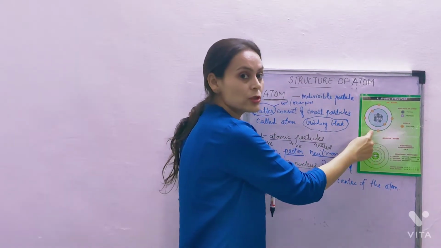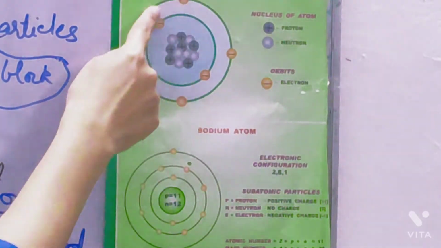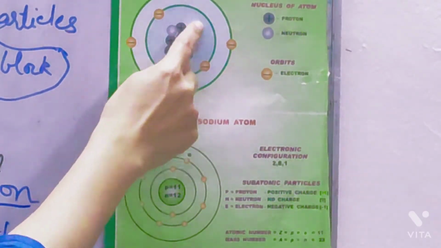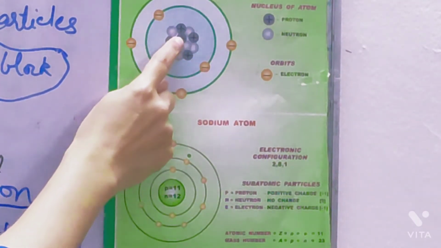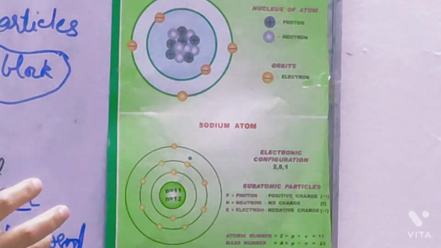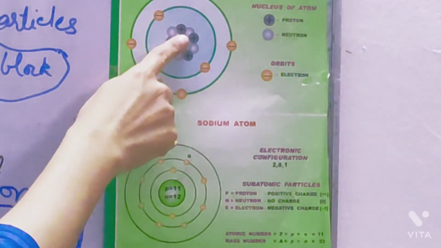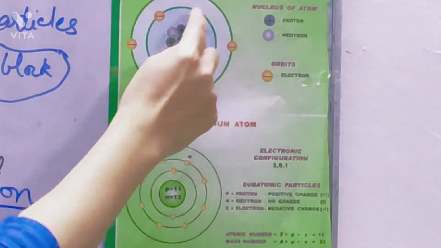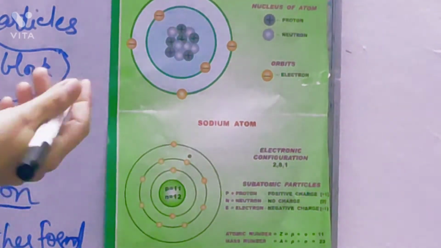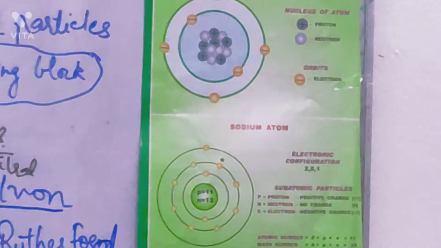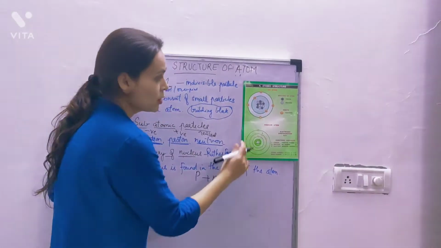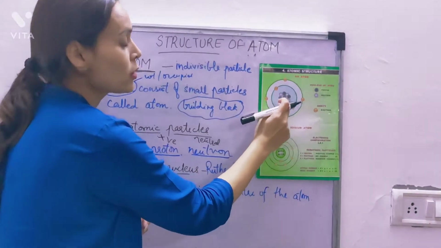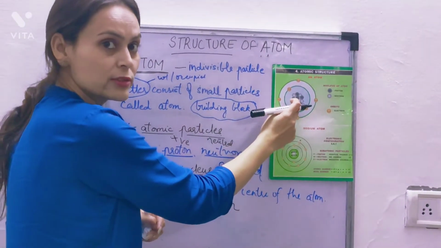Suppose this is the structure of an atom. Look closely over here. The center part is called the nucleus. I'm not telling about what is inside the nucleus yet. Just listen, Rutherford told that in the center of the atom there is a nucleus. This nucleus consists of 2 things: protons, which have a plus charge, and those which don't have any charge, which are called neutrons.